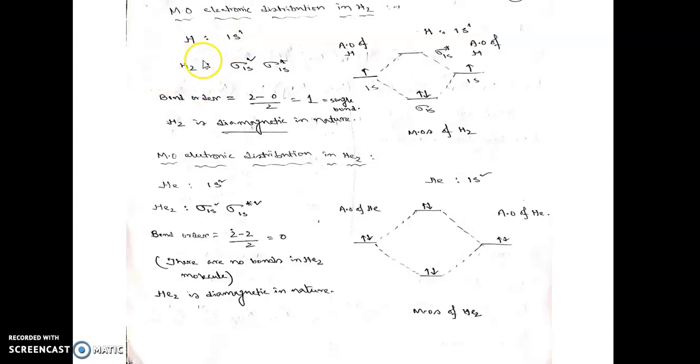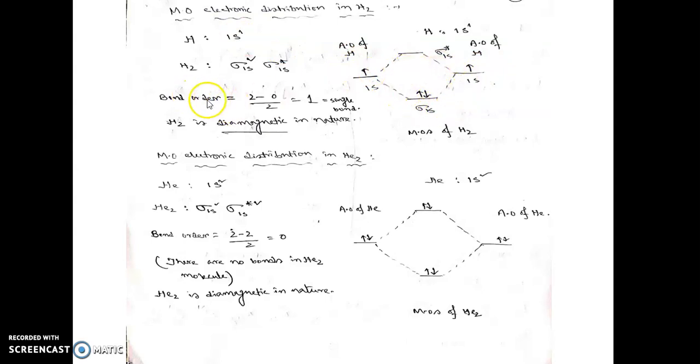So in the H2 molecule, what are the molecular orbitals that would be formed? We know that the number of atomic orbitals combined will be the number of molecular orbitals formed. Two atomic orbitals are combining to form two molecular orbitals. One is the sigma molecular orbital, that is bonding. Another is the sigma star molecular orbital, that is anti-bonding: sigma 1s, sigma star 1s. Both electrons of the two hydrogen atoms will stay in the bonding sigma 1s molecular orbital.